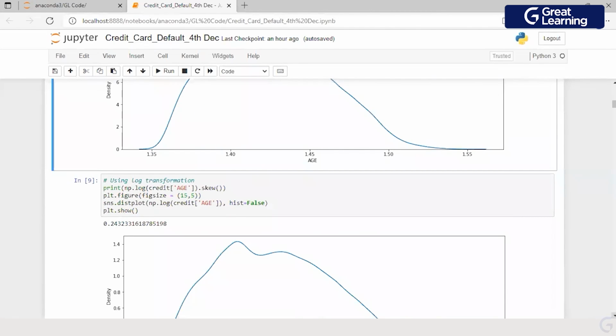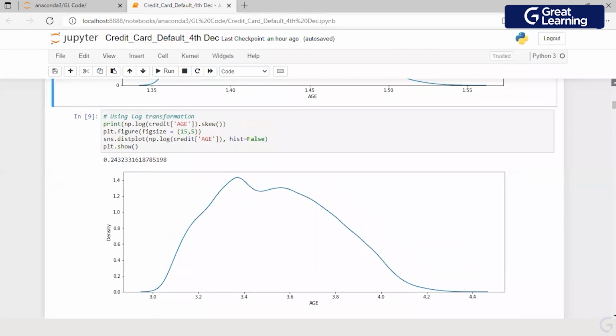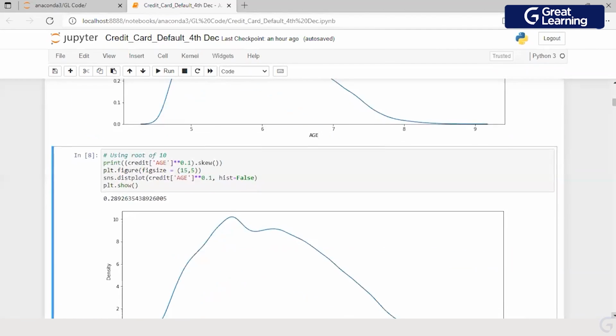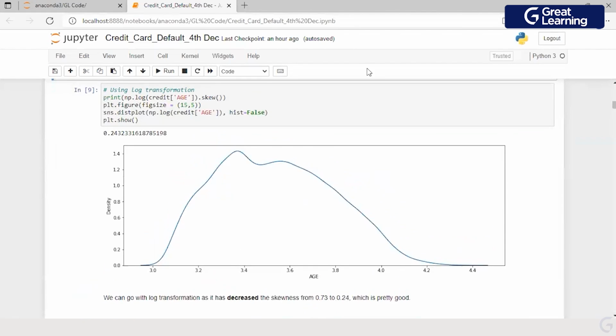This is the skewness value which I get. Now, if I compare, starting from the skewness which I got as 0.73, by doing a log transformation we have been able to achieve a result of 0.24, which means when I get into modeling, from a model performance improvement perspective, I can look at transforming the age variable to a log.